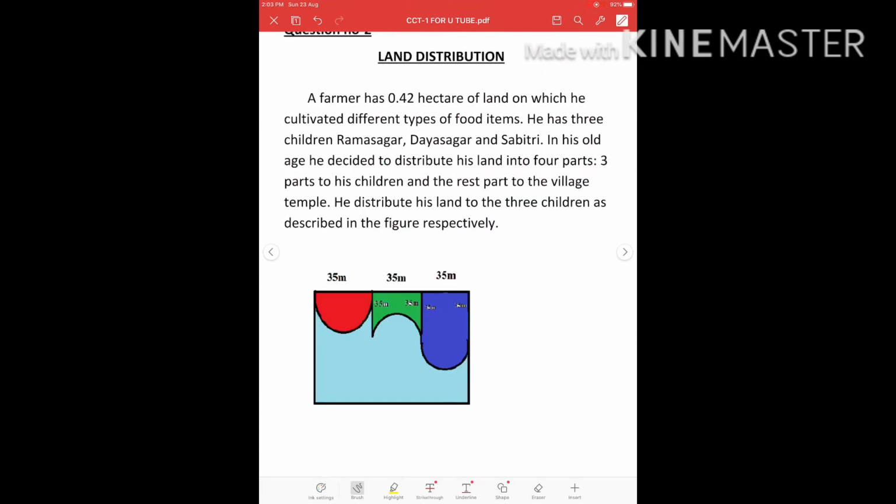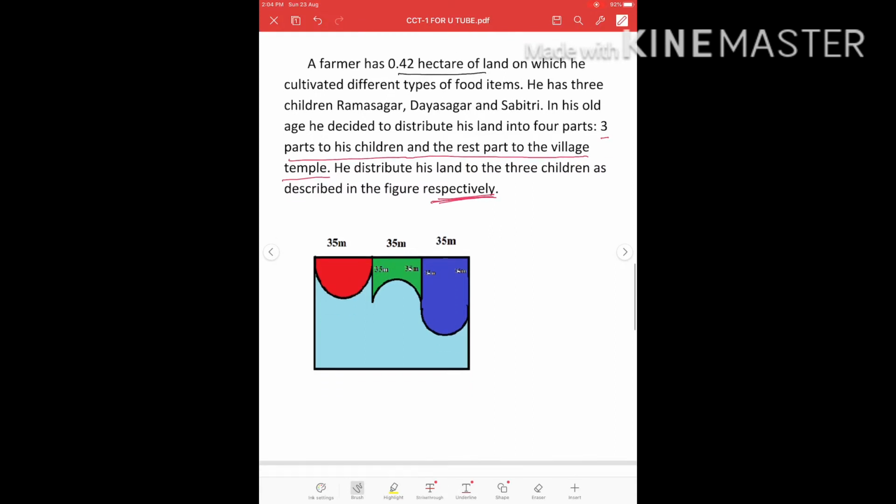Next question. Land distribution. A farmer has 0.42 hectare of land and on which he cultivated different types of food items. He has 3 children, Ramsagar, Dayasagar and Savitri. In his old age, he decided to distribute his land into 4 parts. 3 parts to his children and the rest part to the village temple. He distributed his land to the three children as described in the figure respectively.